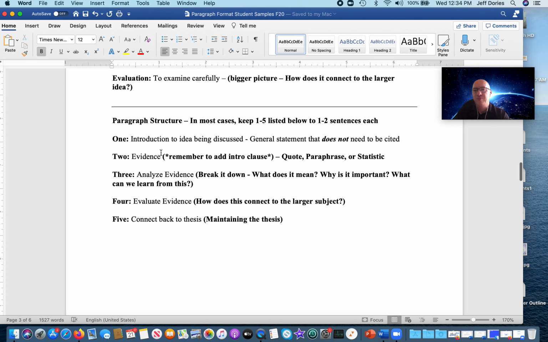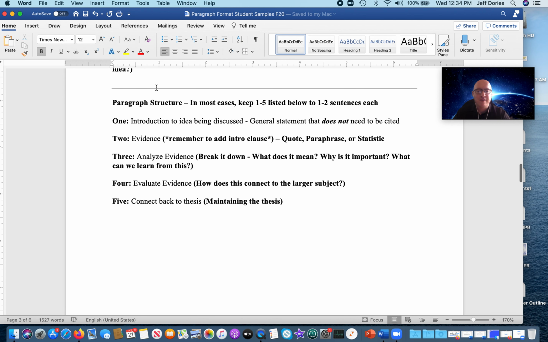Okay. In every paragraph except your introduction and your conclusion, it should follow this 1 through 5 formula. In most cases, each one of these should be 1 to 2 sentences each. Occasionally, it can be a third sentence, but that shouldn't be the norm. So the first sentence in every paragraph out in your body is the introduction to the idea being discussed.